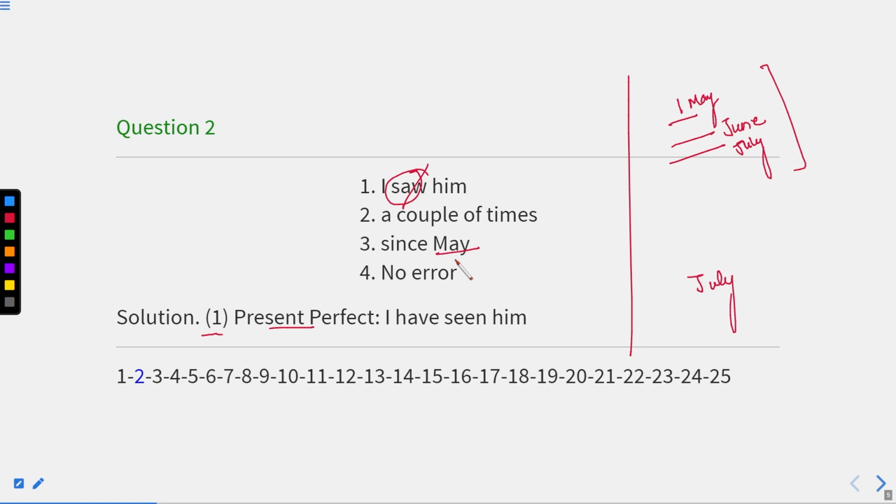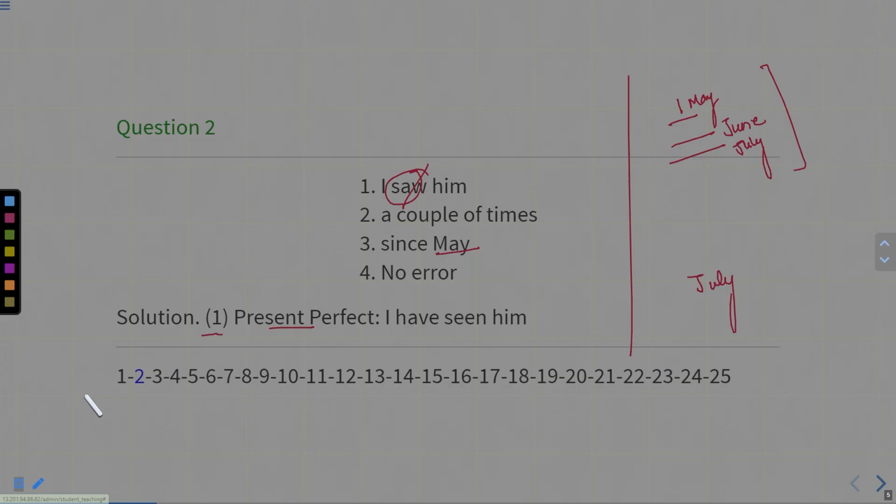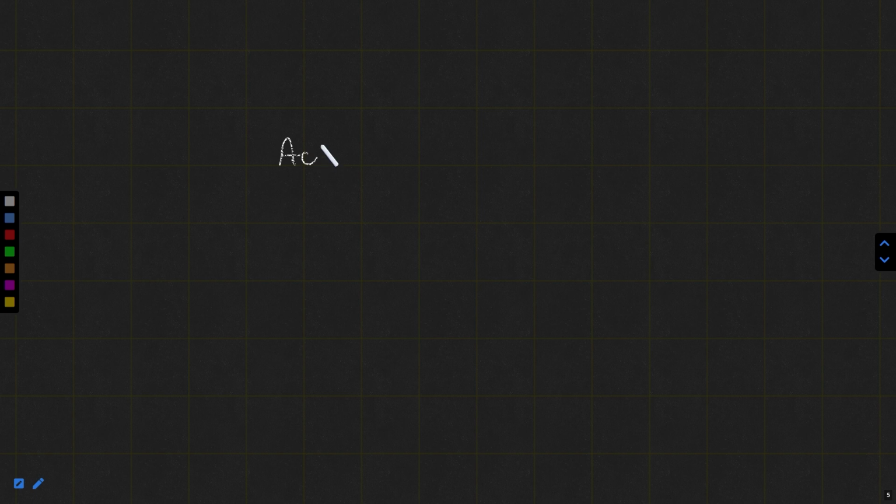Now we talk about action and time. Just keep one thing in mind: in both cases, the action is completed.